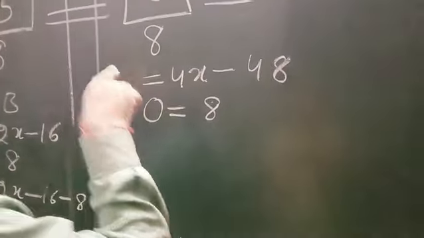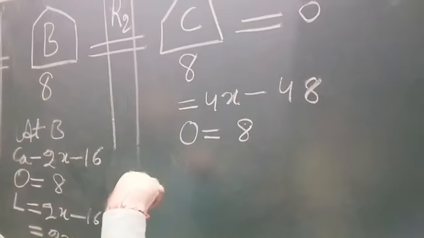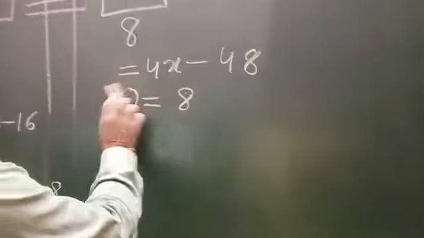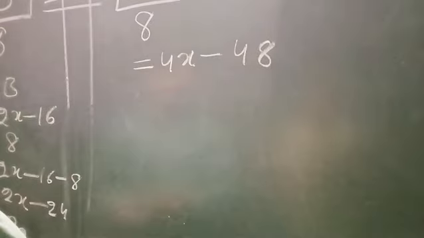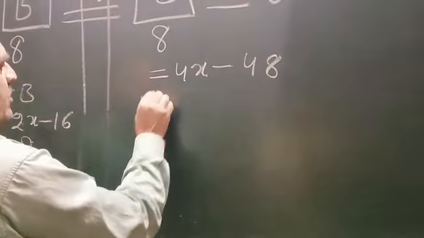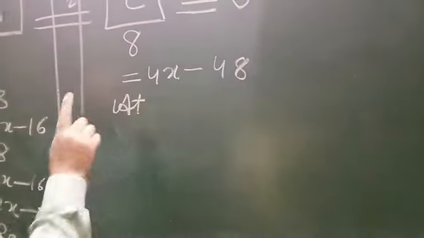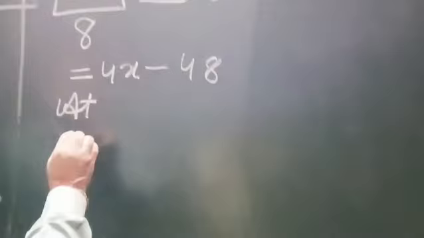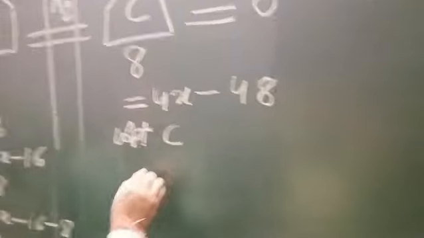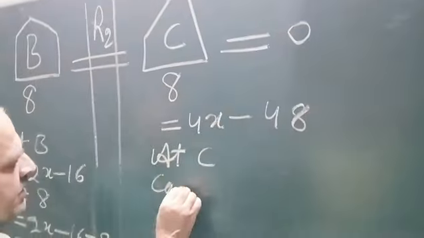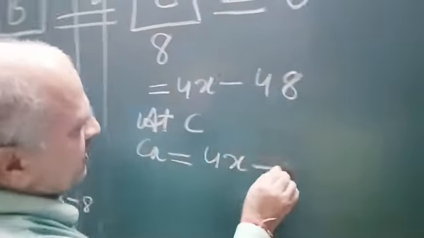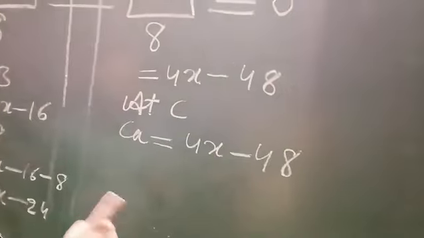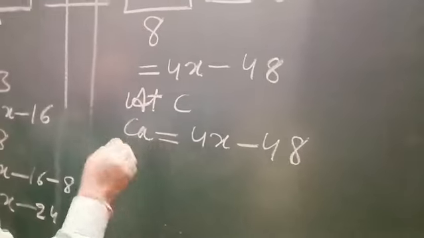Now with these flowers he went to temple C. So now let us see what happened at temple C. The number of flowers carried is equal to 4x minus 48. As you know, he offered 8 flowers at each temple, so the same is the case here.